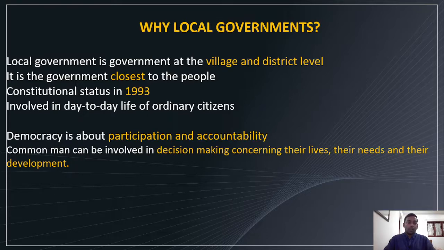Local self-government got constitutional status in 1993, and it is involved in the day-to-day life of ordinary citizens, through Gram Sabhas and local governments, right? Then, democracy is about participation and accountability. In a democratic system, participation of people is very essential, and accountability. The elected representatives must be accountable to the people, right? Then the common man can be involved in decision making concerning their lives, their needs and their development.